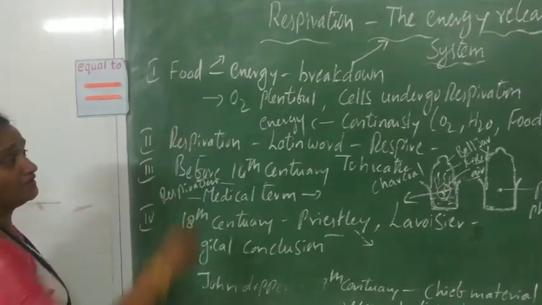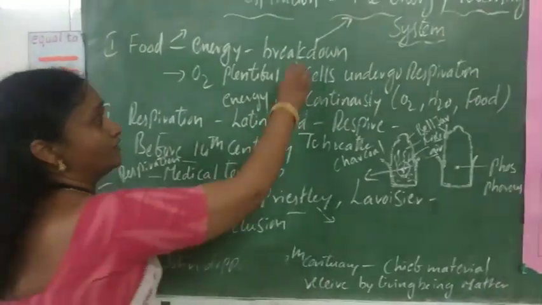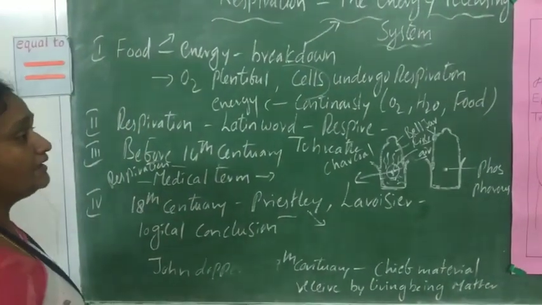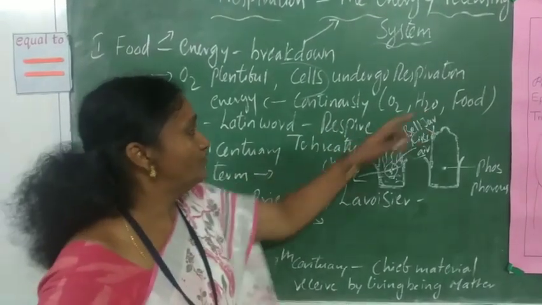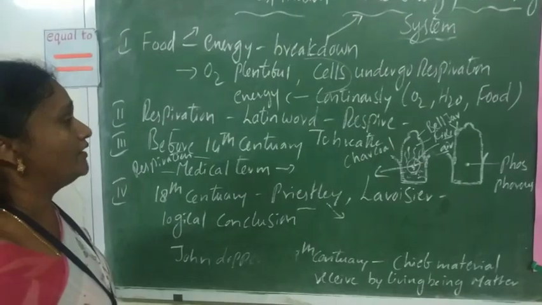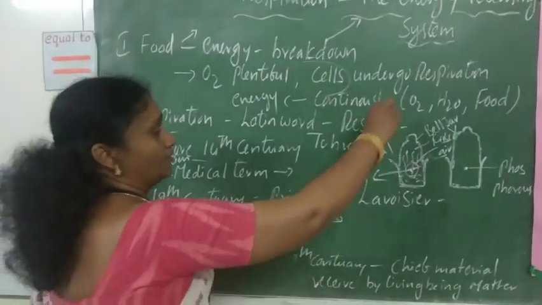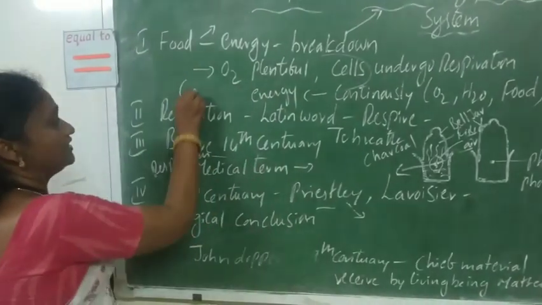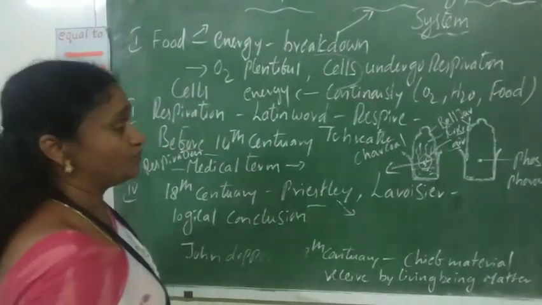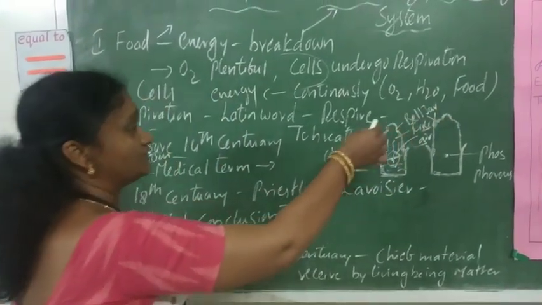Respiration continuously occurs when oxygen is plentiful. For the cells to undergo respiration continuously, they need oxygen, water and food. So it produces energy continuously to carry out our body functions normally. In our body, respiration occurs in the cells. In this process, the food, oxygen and water combine and produce energy.